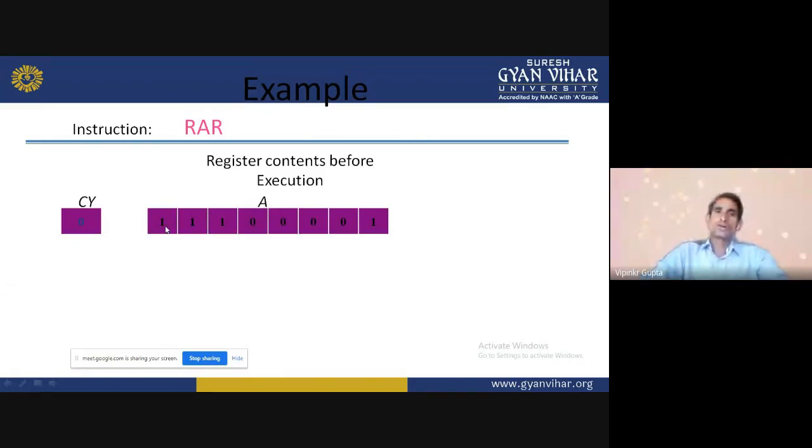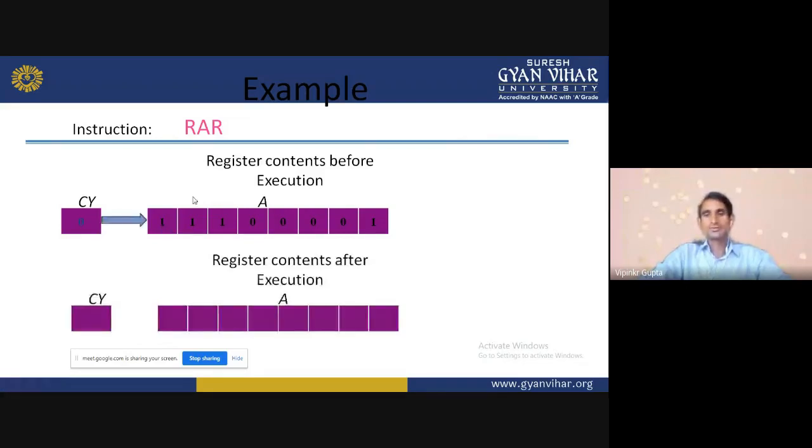So D7 is shifted to D6, D6 is shifted to D5, D5 is shifted to D4, like that. And the carry flag is shifted to D7, and D0 is shifted to the carry flag. So first the carry flag will be shifted to D7, so 0 will be shifted to D7, and D0 will be shifted to the carry flag, and then all values will be shifted to the right. So here also the carry flag will change. Only the carry flag will be changed in this type of instruction.